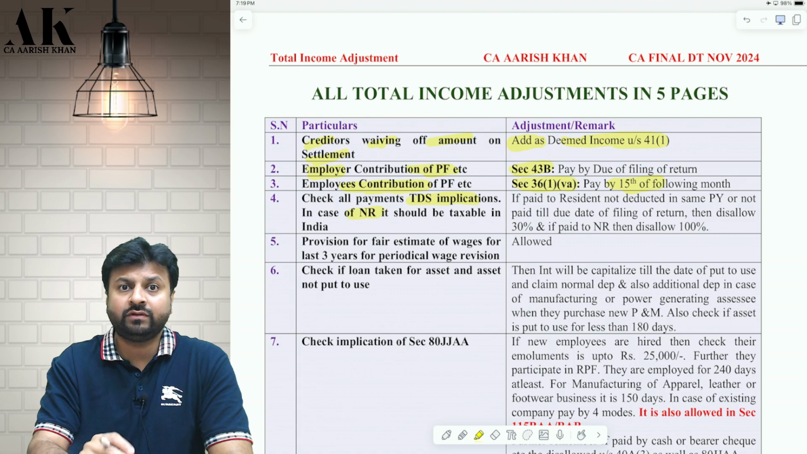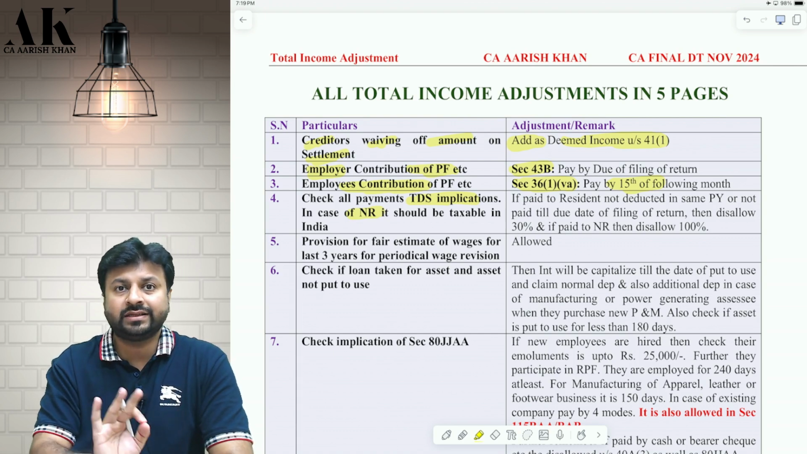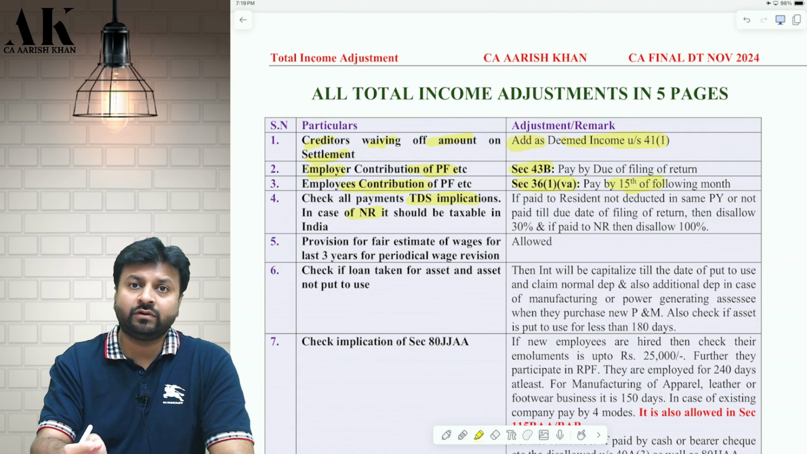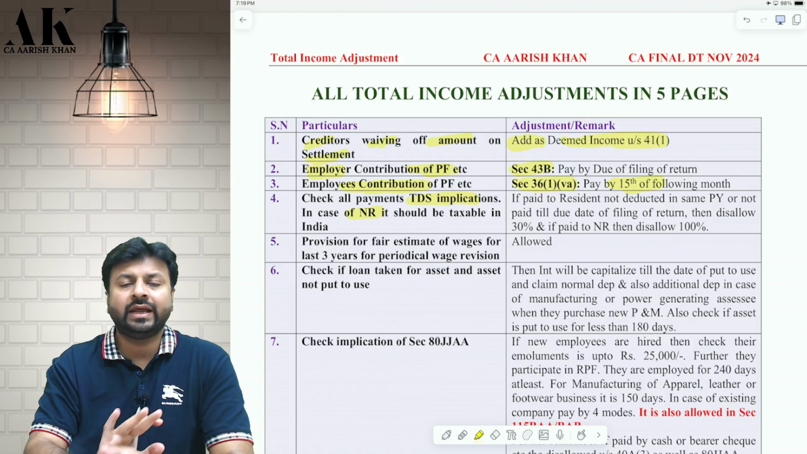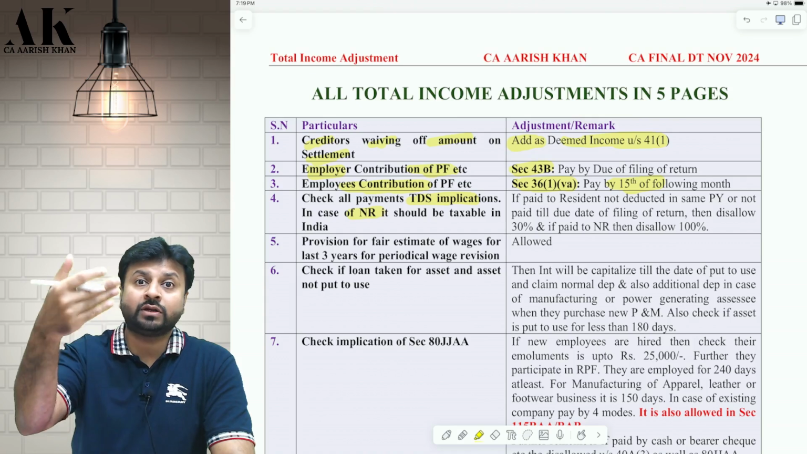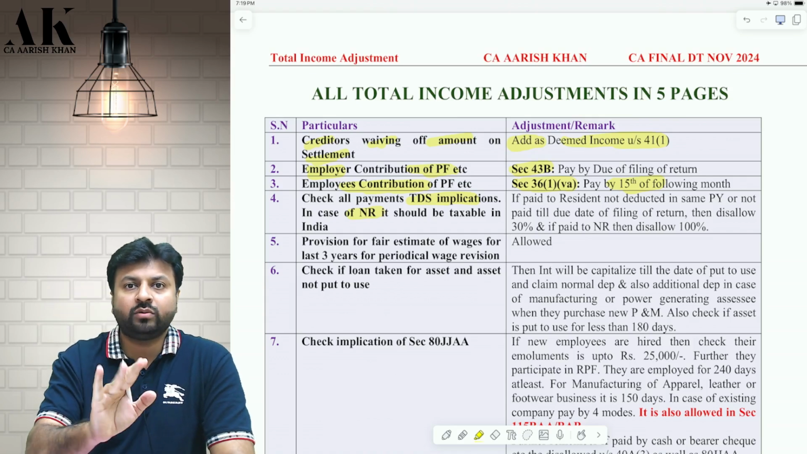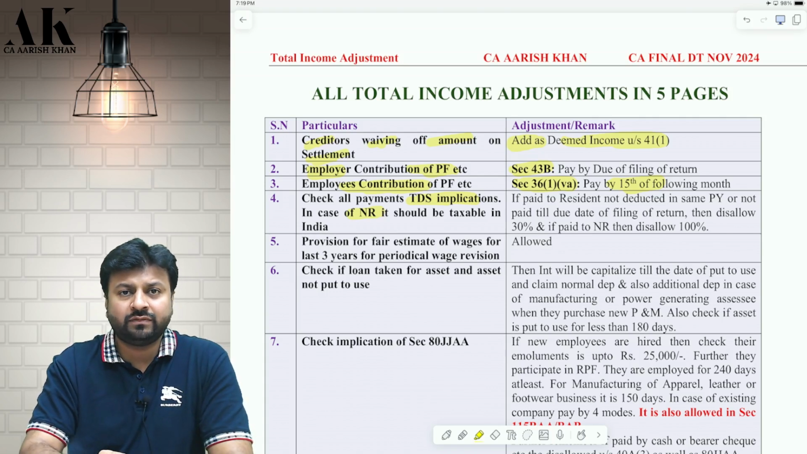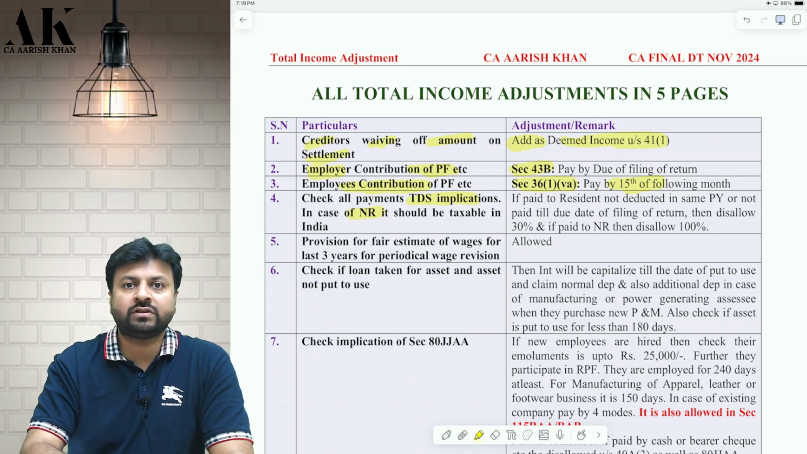Secondly, in case of resident, if you don't deduct on time, if you don't pay on time, then 30% expenditure will be disallowed. But in case of non-resident, if you don't deduct by March and if you don't pay by due date of filing of return, entire 100% will be disallowed. Further, I am again saying that in case of non-resident, you have to check one more thing, that the income of the non-resident is chargeable to tax in India. Then only deduct TDS, otherwise don't deduct TDS, especially under section 195. Okay, so these are the few things that you have to check when you check the compliances of TDS, because non-deduction of TDS on time, non-payment of TDS on time leads to disallowance of an expenditure.